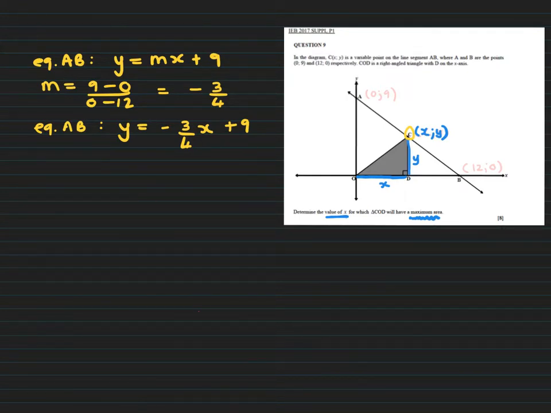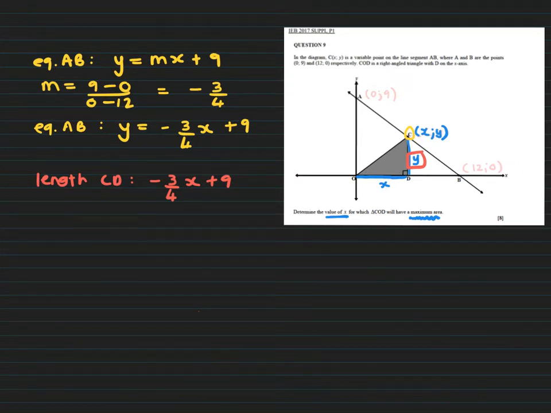So we can say that the length CD is equal to -3/4x plus 9. Okay, so now I've rewritten y in terms of x, because then I can find the derivative to be able to find that value of x.